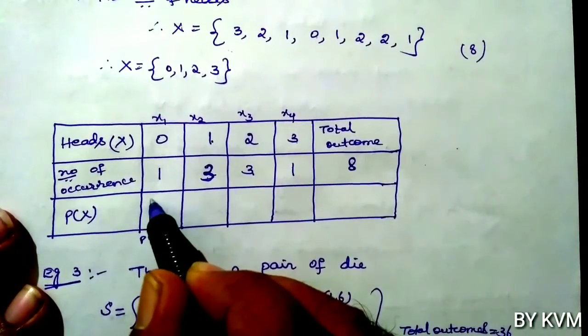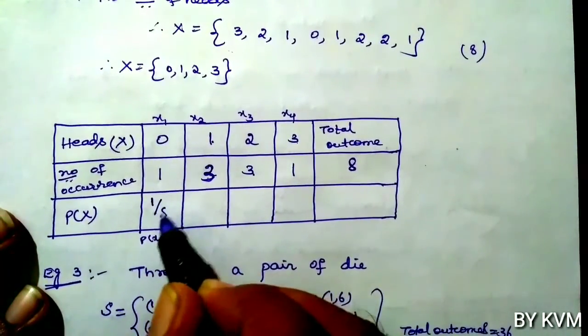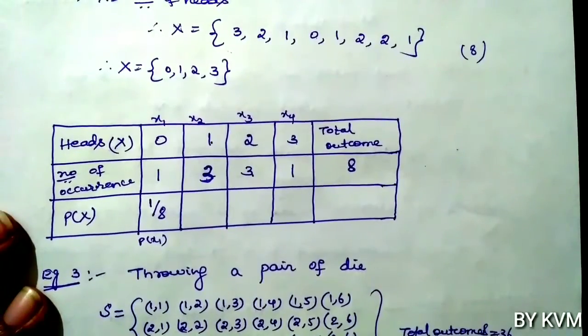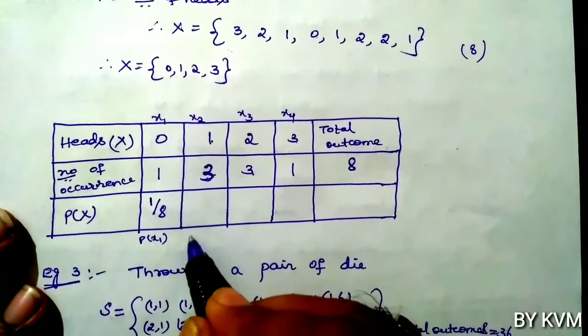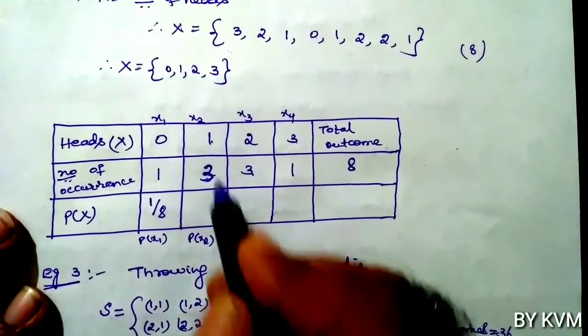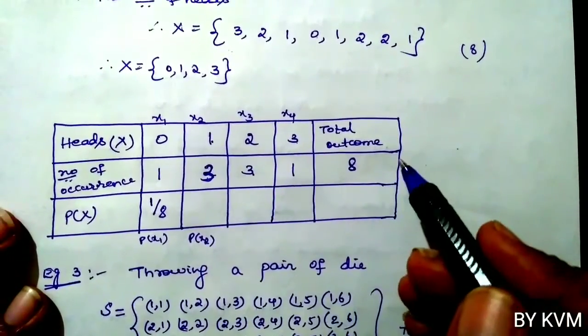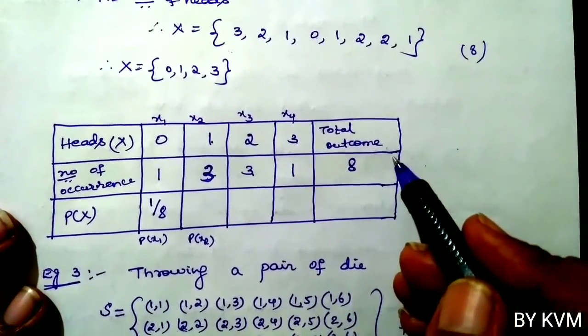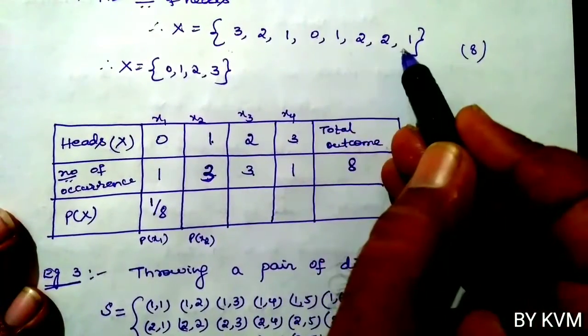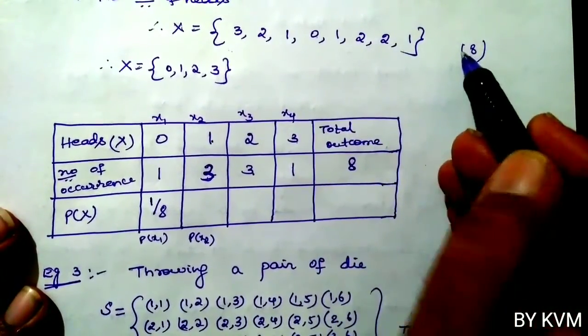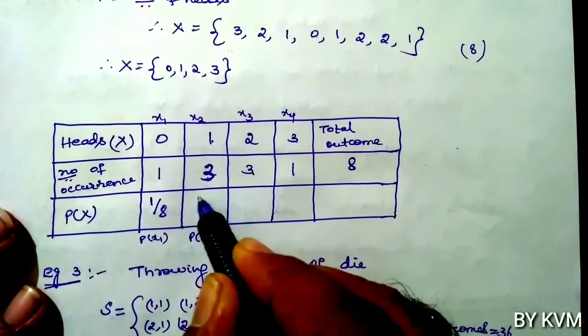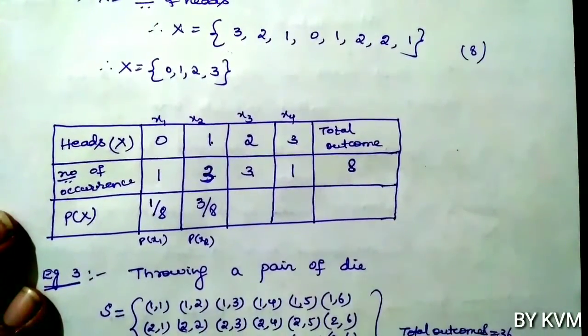So it is 1 by 8. Now probability of x2. x2 is 1, so probability of 1. 1 occurs how many times? 1, 2, 3. Total outcomes 8. So it is 3 by 8.